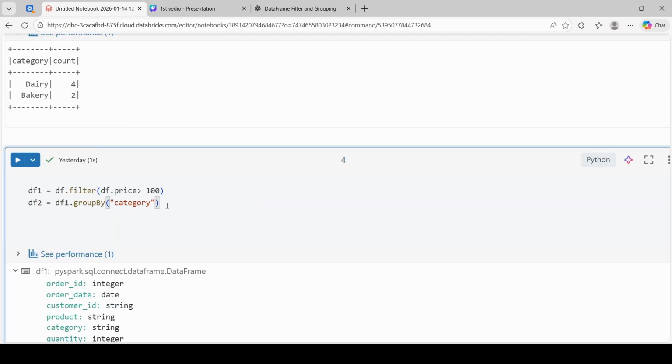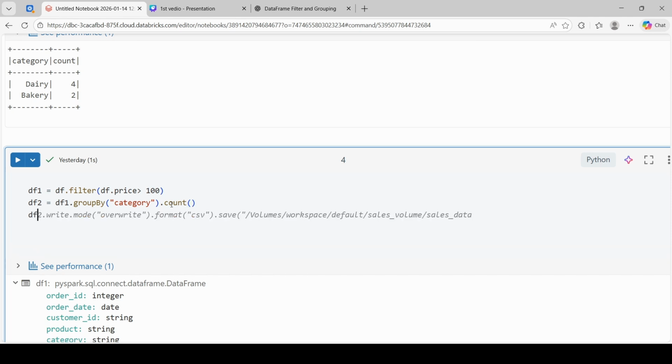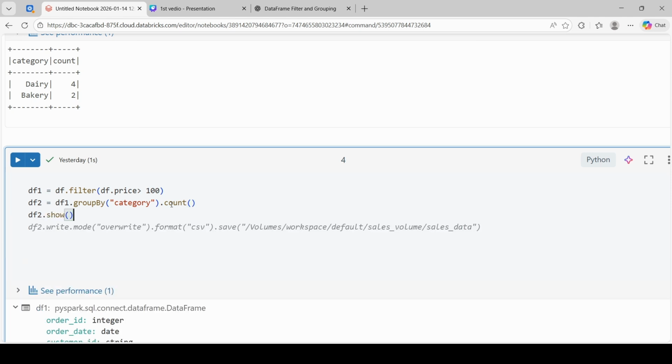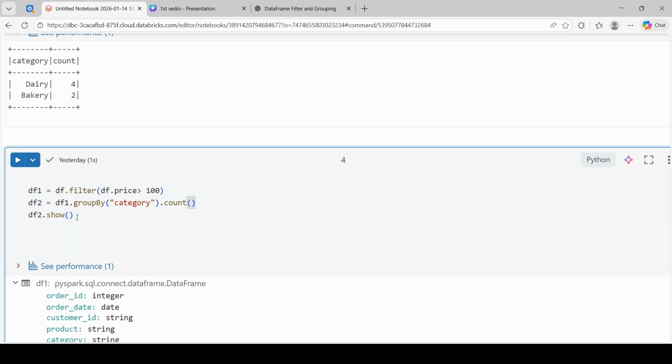So up to this point, what happened? Spark will read the data and it only creates a DAG, which is nothing but a directed acyclic graph. No execution happens, no computation has been done till now because filter and group by are transformations. Now, after applying actions like count and df2.show, so here count and show are actions.